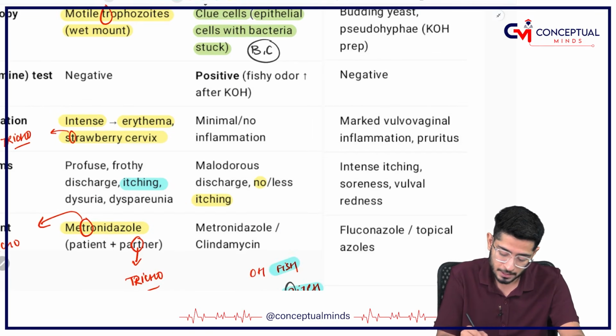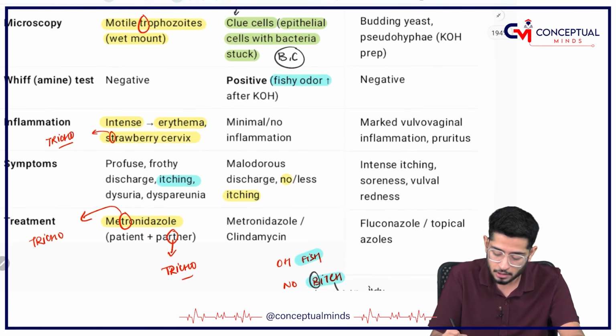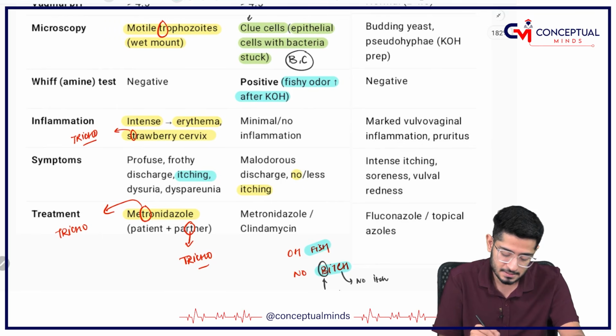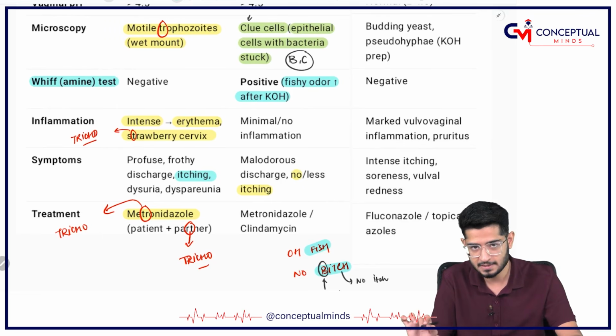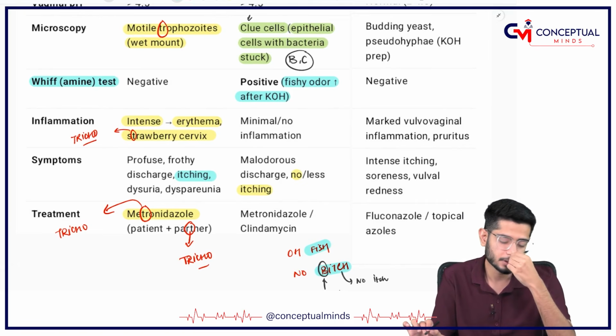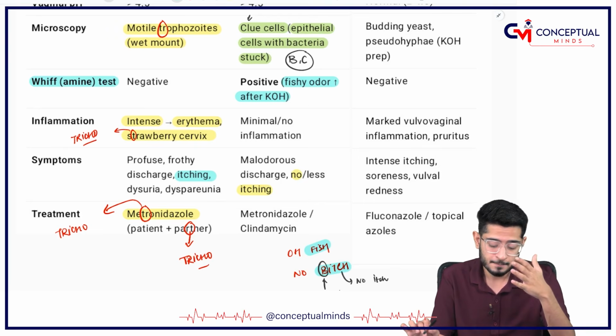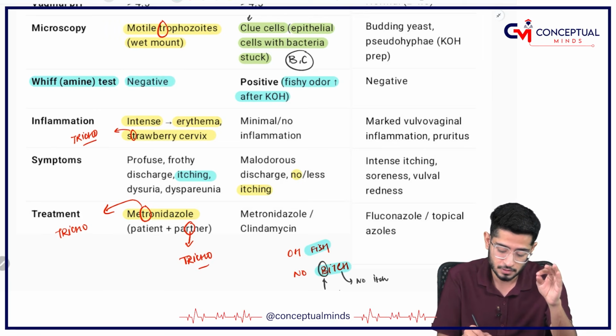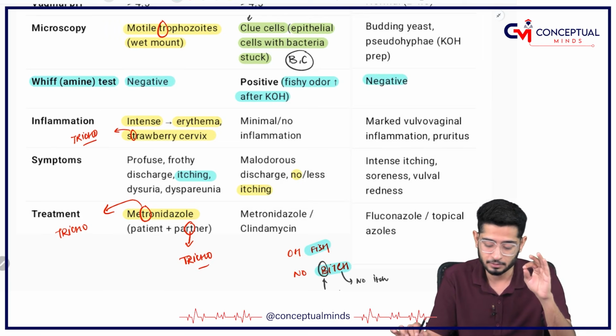Then there is a fishy odor which is going to increase when we are adding KOH, and this test is called the whiff test. Easy to remember that bacterial vaginosis is going to have a fishy smell. Once you add KOH on that, it is going to give you a fishy smell. So remember, this whiff test is positive in bacterial vaginosis, whereas others are negative for that.